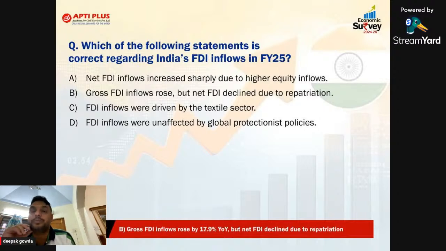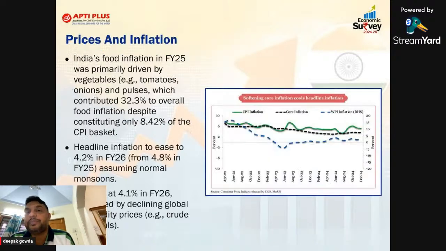If you move to the next topic, there is the fourth chapter of the Economic Survey. They are talking about prices and inflation. As we know, this chapter is talking about CPI, WPI, and core and headline inflation. Even though, as I told you last year, our average inflation was 6%, the Economic Survey again says that inflation is mainly because of food items.